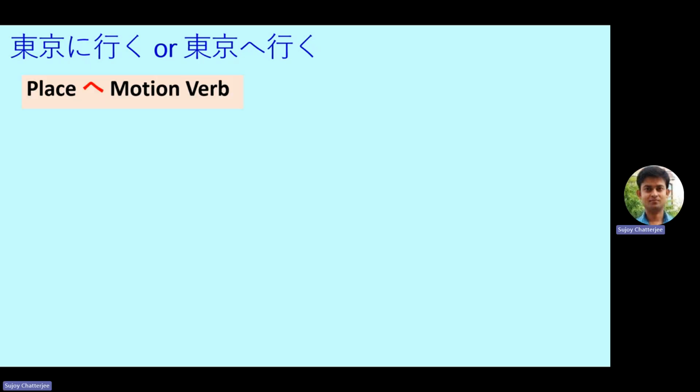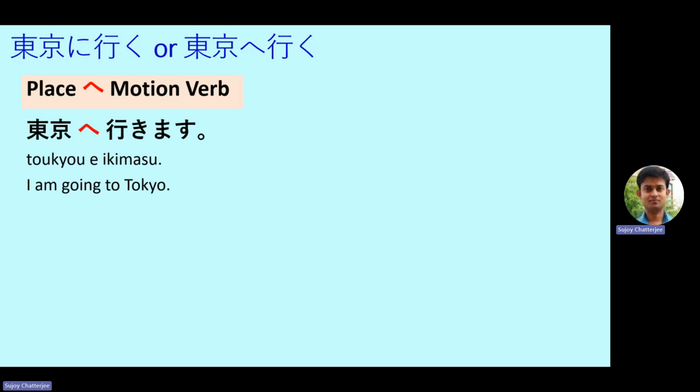So we have learned so far that when we have to connect a place with a motion verb, we use the e particle. That means if I am going to a certain place, then I will use the e particle in between the place and the motion verb. Motion verb in the sense to go, to come, to return. So example is Tokyo e ikimasu. That is, I am going to Tokyo or I will go to Tokyo or I go to Tokyo. Tokyo e ikimasu.